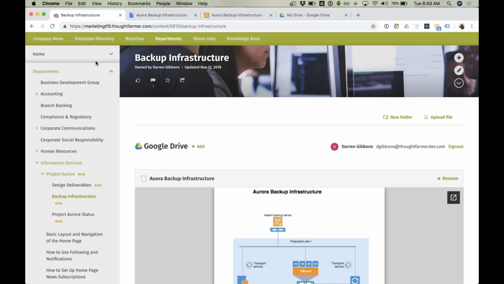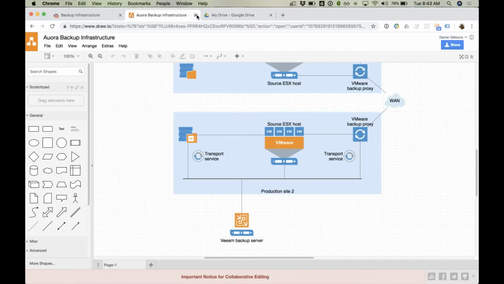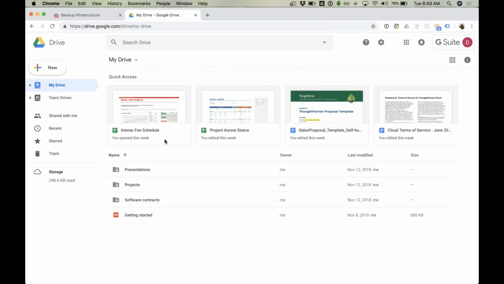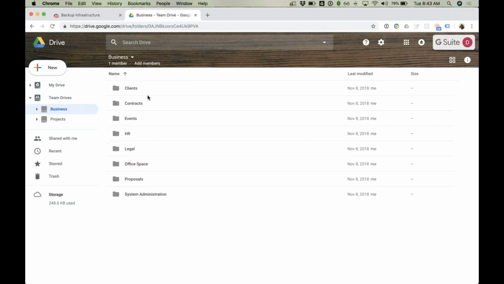So I'm going to show you here. So just close these. I'm jumping over here to my Google Drive. And you'll notice here on the left-hand side, we've got My Drive. I can see all the folders. These are all the files that are in my own drive. But we also have the Team Drive support here as well. And team drives are a little bit different. By default, they're shared by a broad group of people. So you can see you have a whole bunch of different folders here for all the different teams.